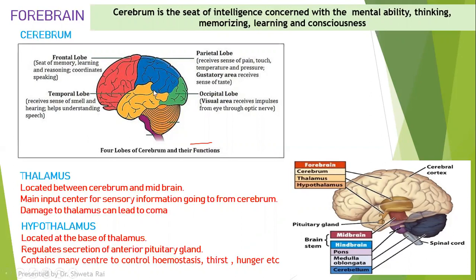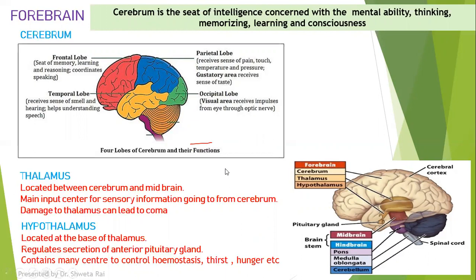Then the third lobe is called the parietal lobe, which is concerned with the sense of pain, touch, temperature, and pressure. It also has a gustatory area, which receives the sense of taste. Then we have the last portion, called the occipital lobe, which is concerned with visual perception.